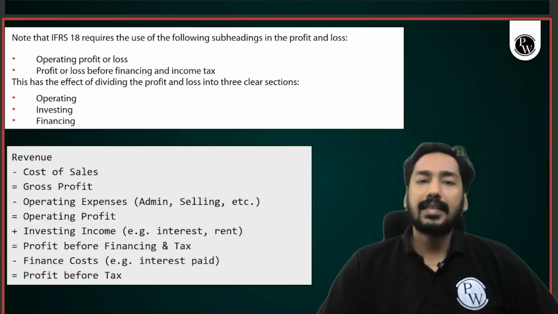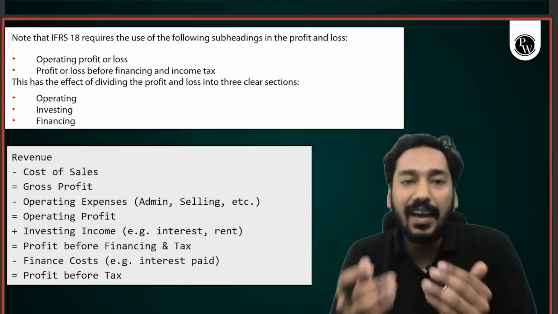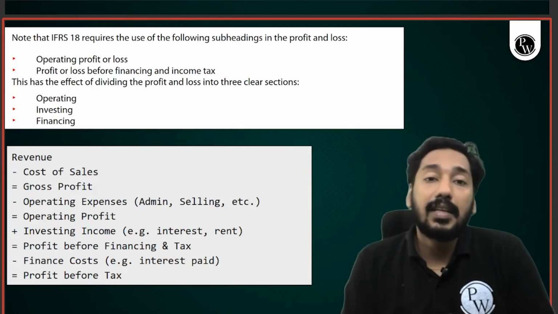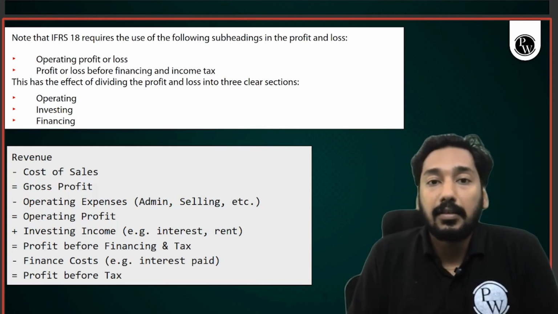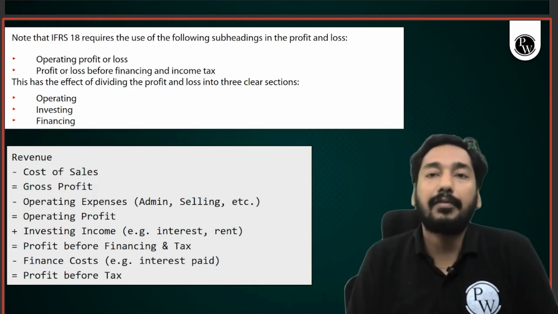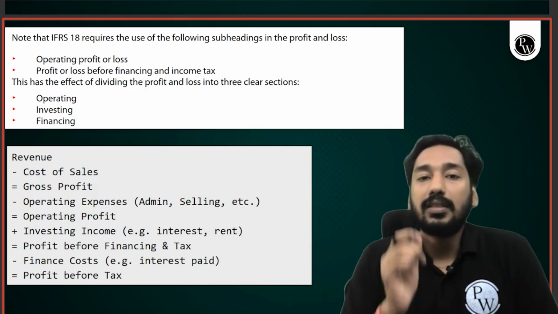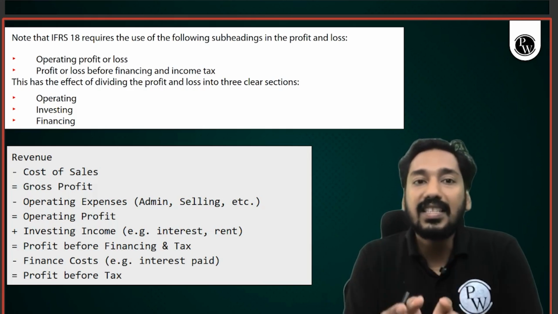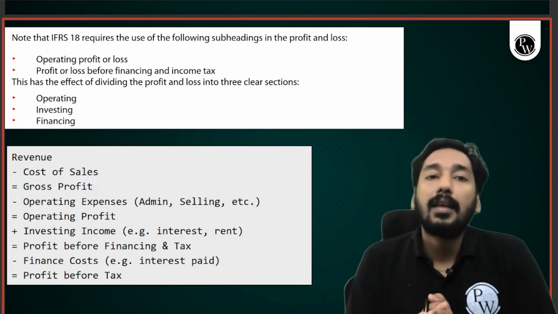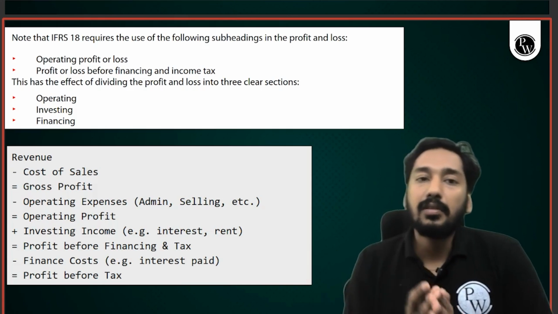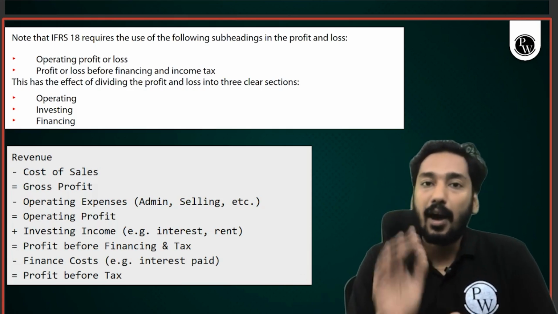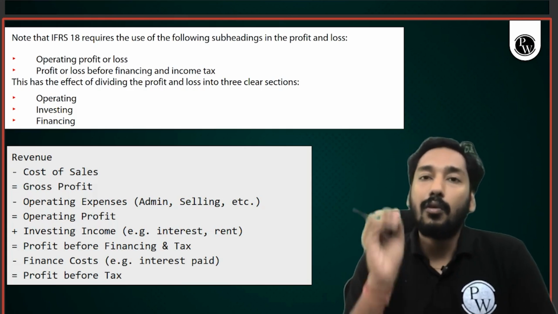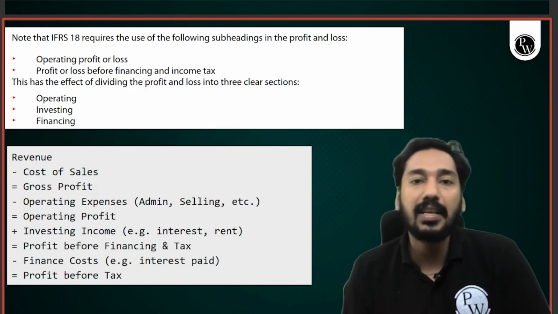Okay, so let's first discuss what changes IFRS 18 has brought in. IFRS 18 first tells us that the P&L should have the following subheadings. Now these headings have become mandatory. Previously in IAS 1, these headings were not mandatory. There was no clear definition of operating profit and loss. Now IFRS 18 has given a clear definition that operating profit and loss should only include core business activities.